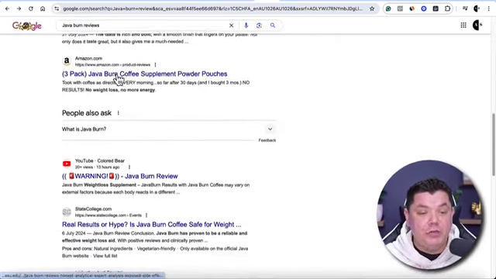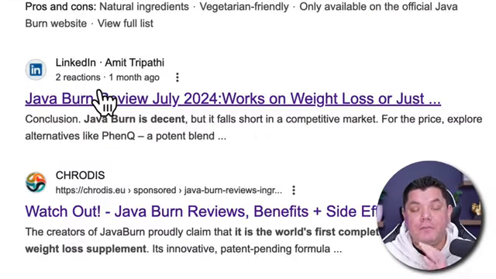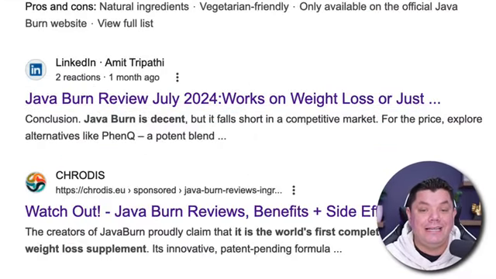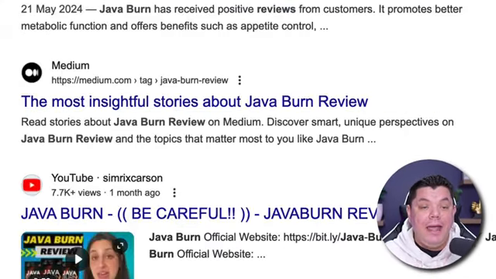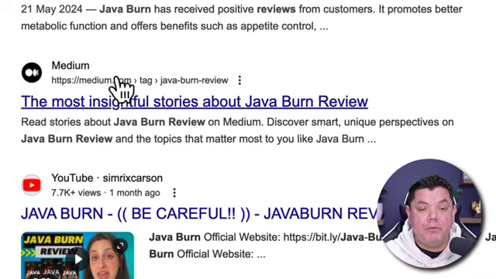On the first page, you'll be able to find reviews that have been put up on platforms like LinkedIn. You're also going to see reviews that have been put up again on LinkedIn and Quora, and you're also going to find these reviews that have been put up on Medium. And if you go to the next few pages, you're also going to find reviews that are put up on Reddit as well. So these are people that are coming over here, putting up these very, very simple reviews, and they are getting free traffic, and these articles that you can rewrite in seconds are getting clicks onto these affiliate products, and they are making money with affiliate marketing.